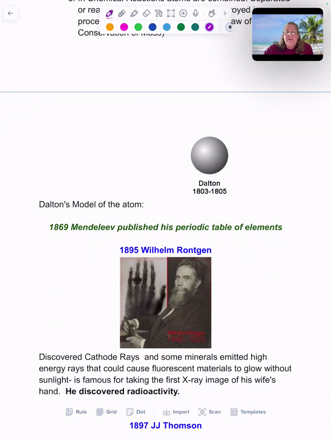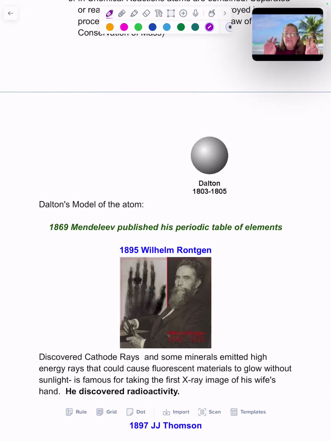He was playing with fluorescence. He realized some minerals emitted high energy rays. If you put a rock in the sunlight, it could gain energy and it would then glow in the dark. One day he had a rock that he didn't expose to sunlight, put it on some photographic film that was in a drawer, and decided, did I use this or not? He developed the film plate and discovered an image. And so down the road, he's famous for taking the very first X-ray image.